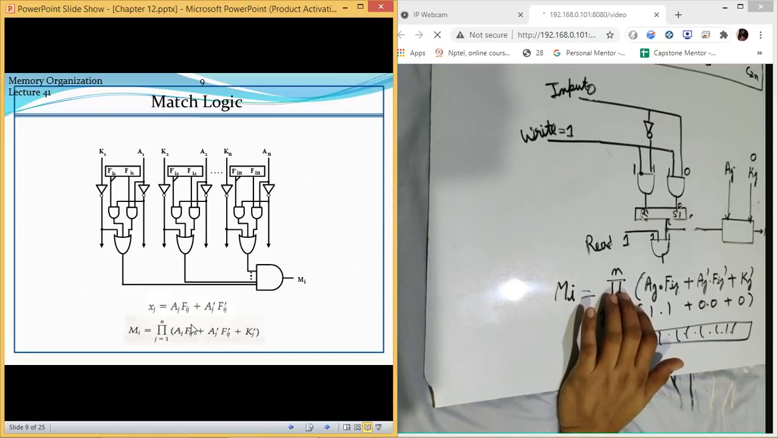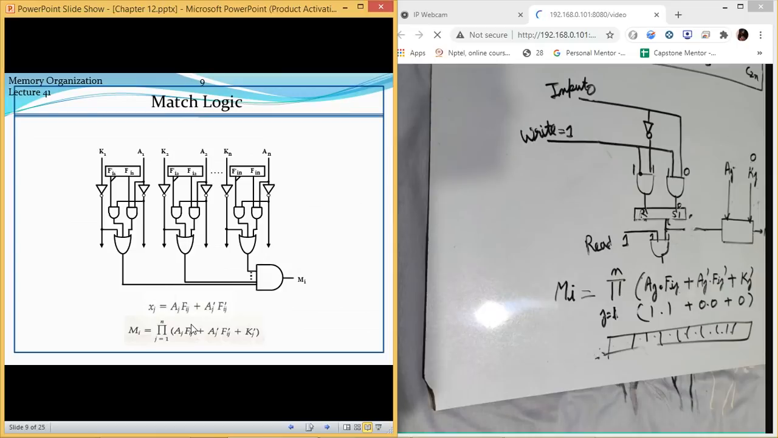So this is all about our associative memory. There is one thing: they have shown it as an XOR gate, but actually it is an AND gate. Okay.